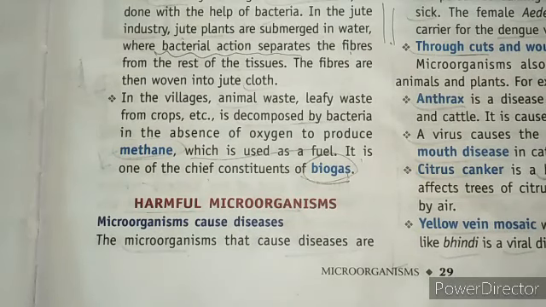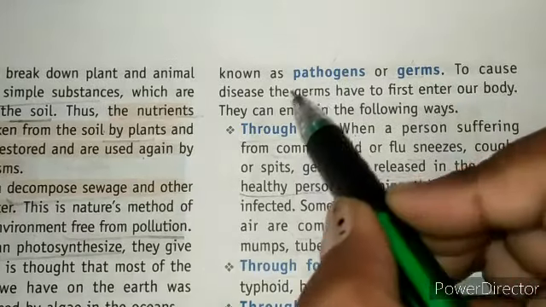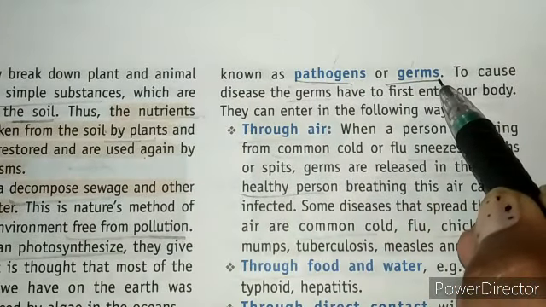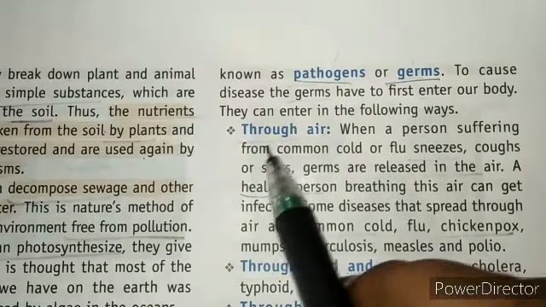So next we have harmful microorganisms. First of all, microorganisms cause diseases, and let's learn about these kinds of microorganisms. The microorganisms that cause diseases are known as pathogens or germs. They cause diseases through many ways. First of all, we have through air.